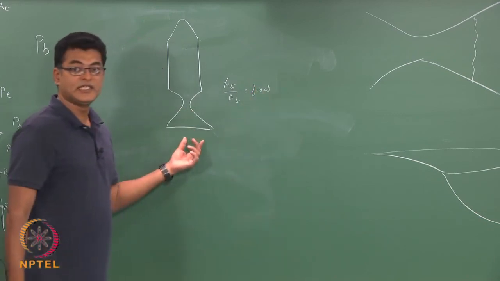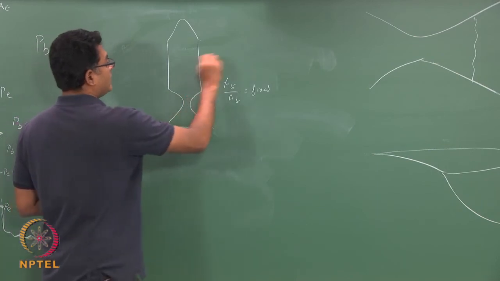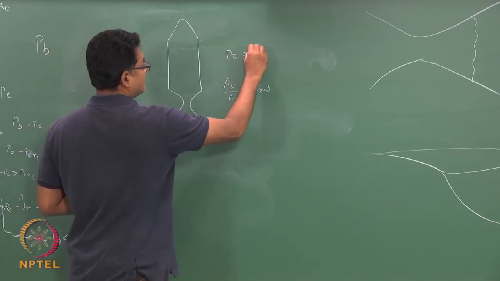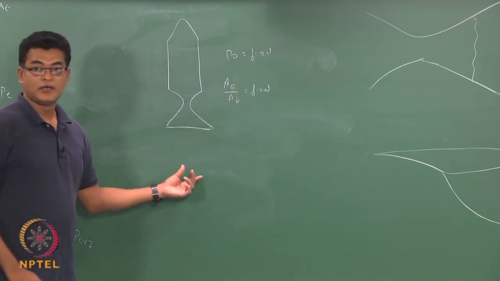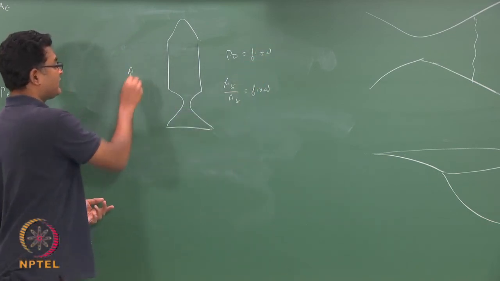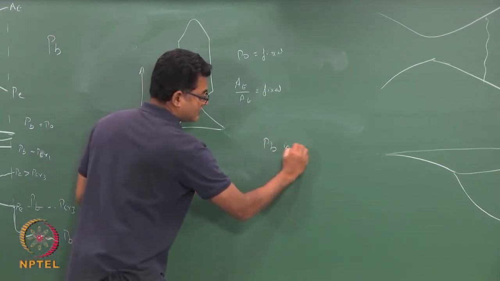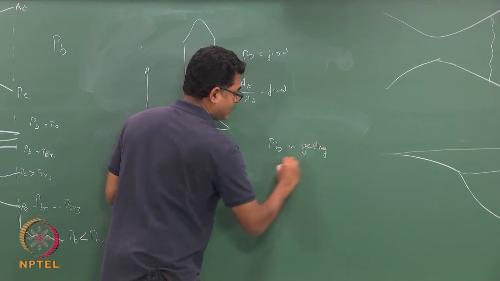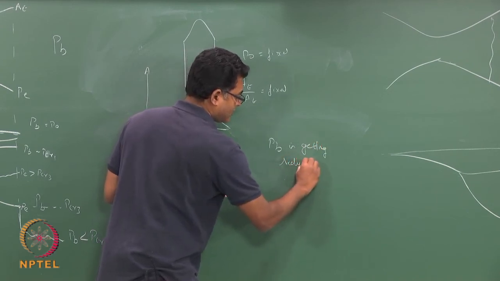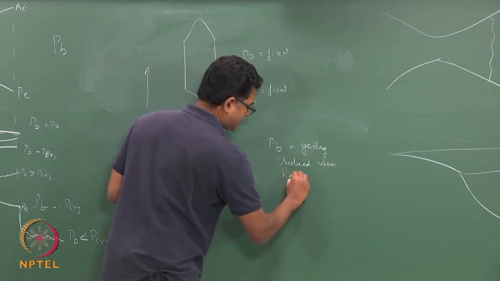I am not changing the area ratio, and I am also assuming my P0 is fixed or constant, but this is moving up the atmosphere, which means your Pb is getting reduced when height increases.